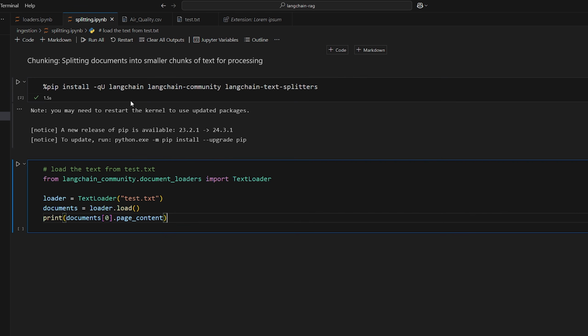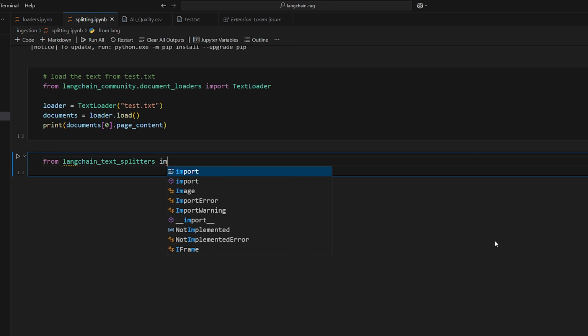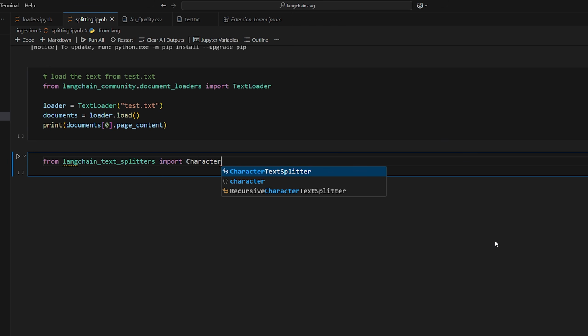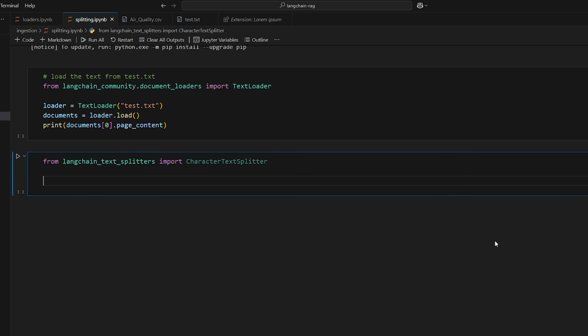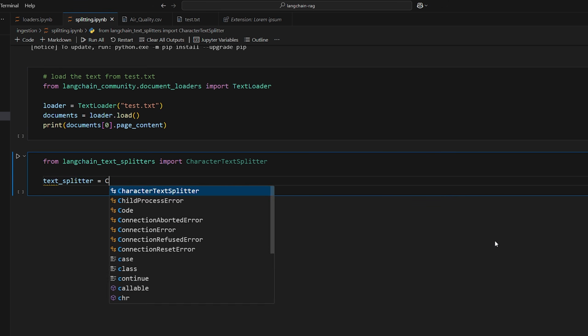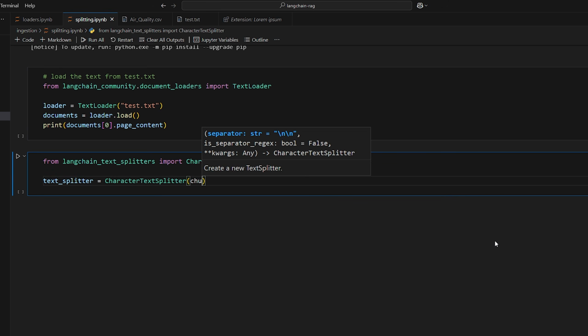Make sure that you've installed all the necessary packages like langchain, langchain-community for the text loader, and then langchain-text-splitters for the text splitters. Now we can do from langchain_text_splitters import CharacterTextSplitter. This is the most basic text splitter you have available. This will split text based on a single character. So let me show you what I mean. So we'll do text_splitter is equal to CharacterTextSplitter. We want to give it a chunk size.